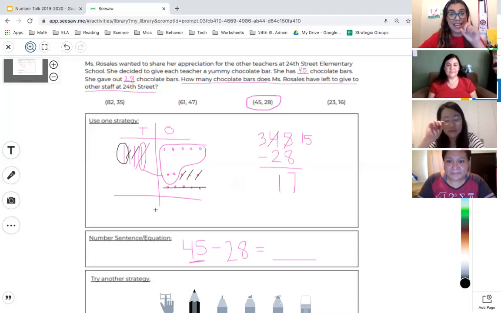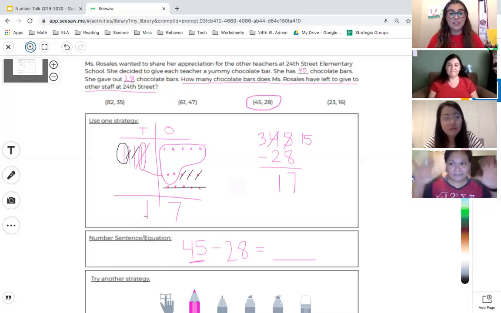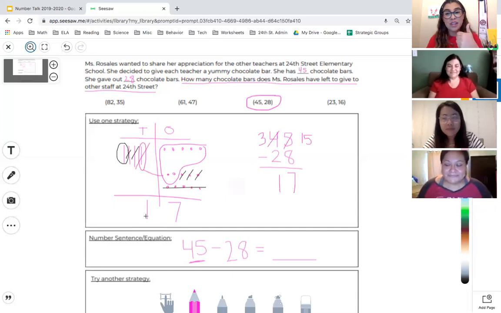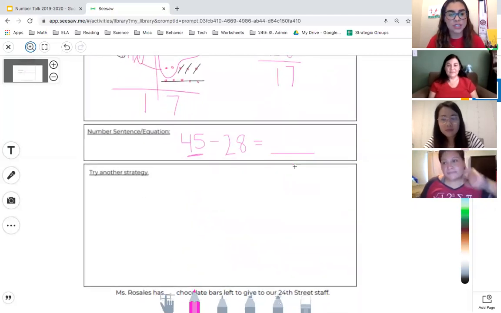So 1 ten, not a 1, but 1 ten. All right, so then I have 7 ones and 1 ten, which gives me 17, and that's exactly what Ms. T showed us. So we did that using the tens and ones strategy, and if you want to challenge yourself, using the standard algorithm.